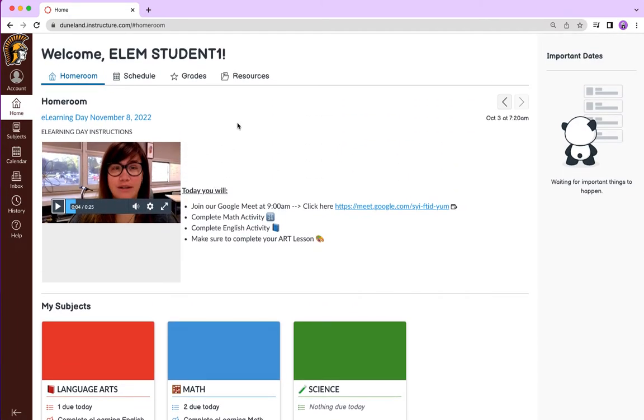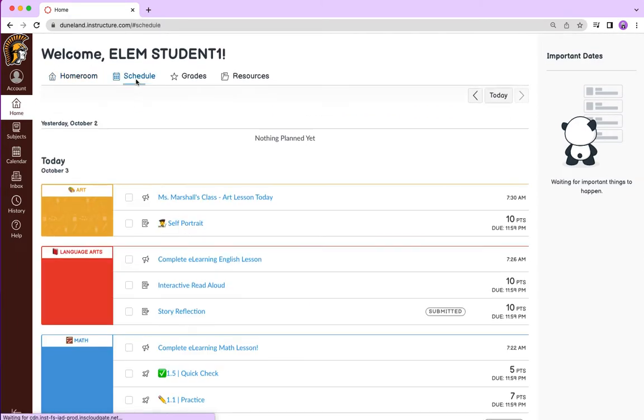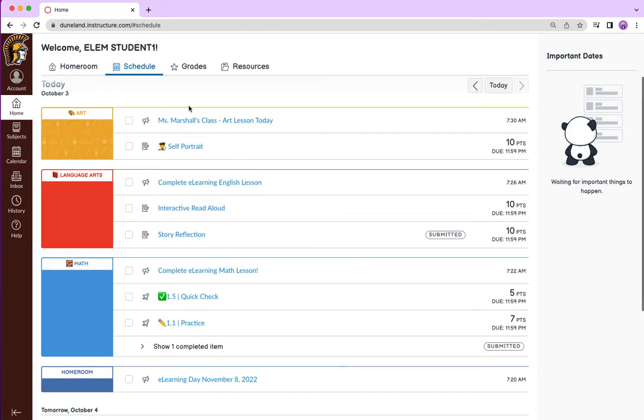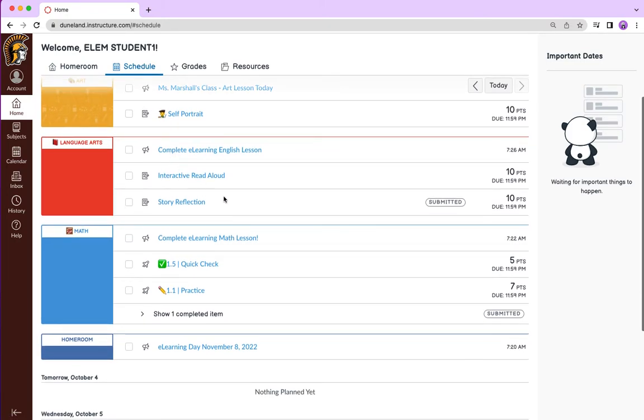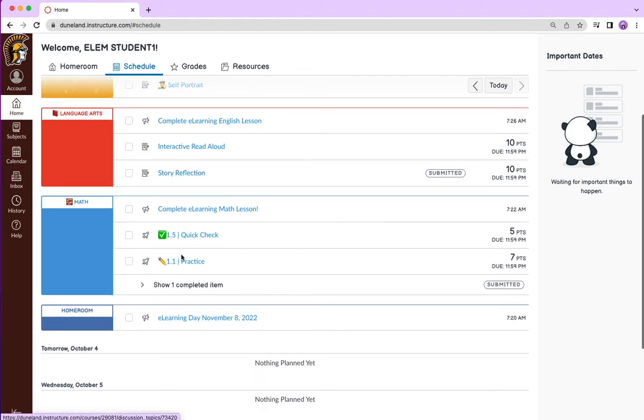I can also, from my homepage, use my schedule tab as a student and see here are the things that I need to go to art for, here are the things I need to go to language arts, here are the things that I need to go to for math. It even includes those announcements that were in each subject.